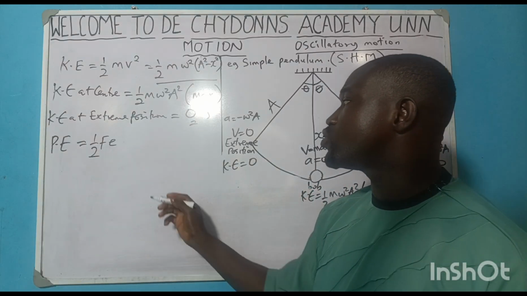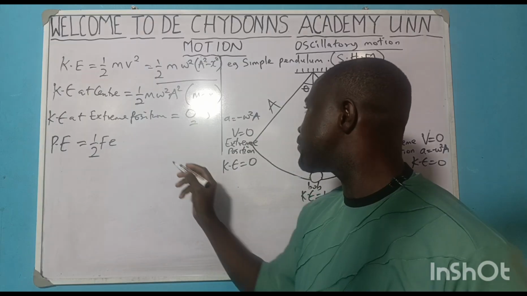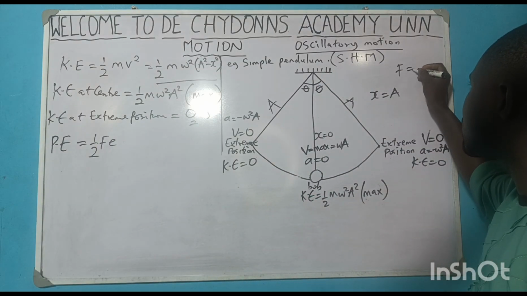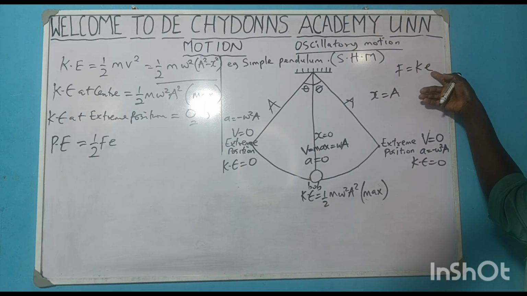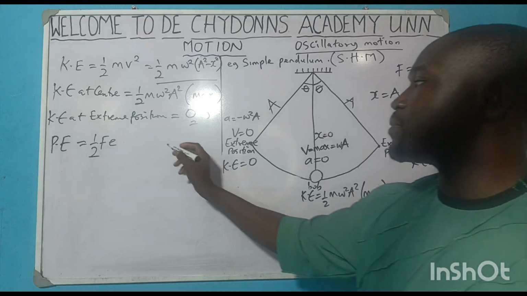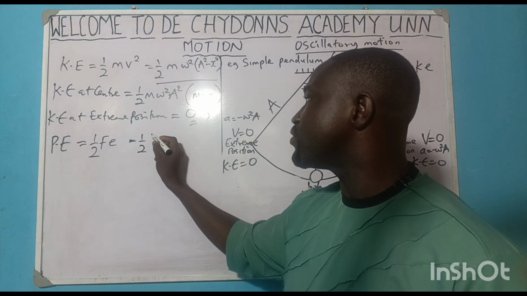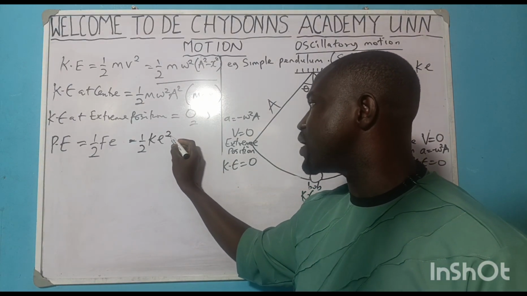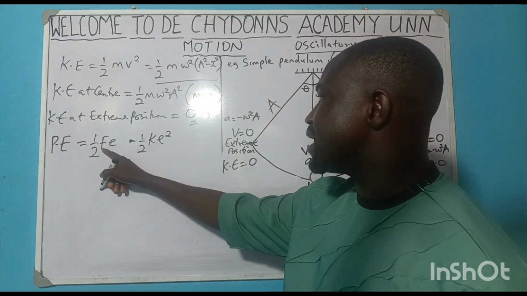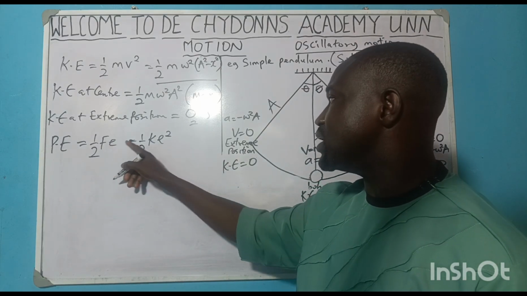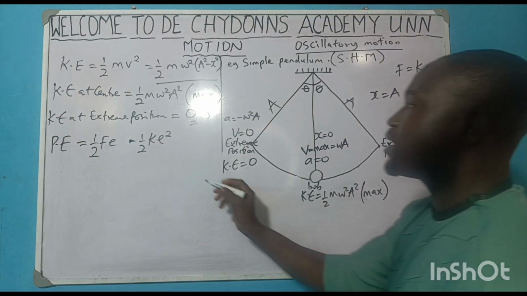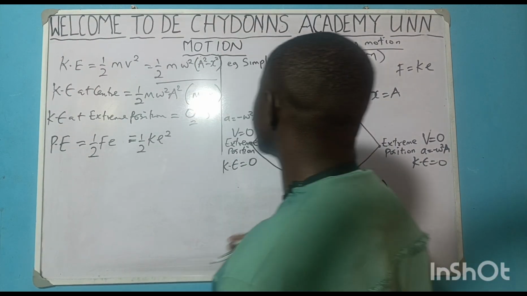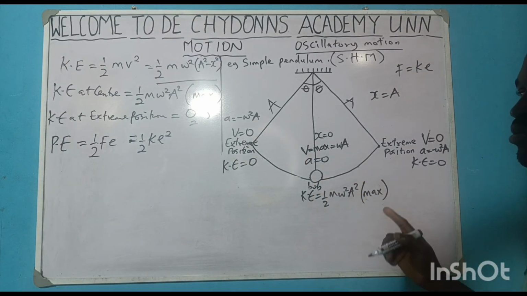And we are also told that F is equal to Ke, because F is directly proportional to extension. The higher the force, the higher the extension. So from here we'll be having half Ke squared, because F is Ke times e, it becomes half Ke squared. That is about potential energy. Okay. Then bringing it to this body that is undergoing simple harmonic motion.